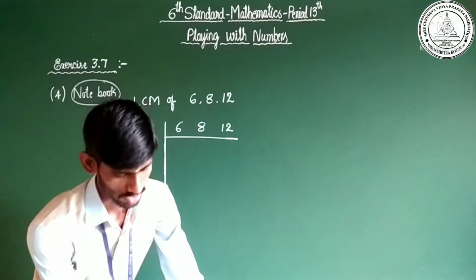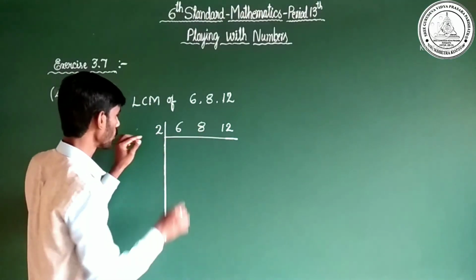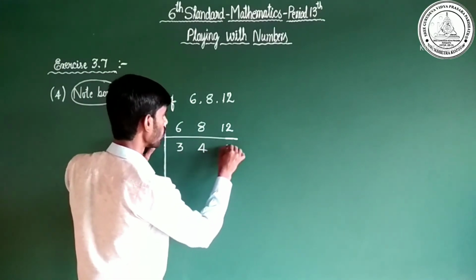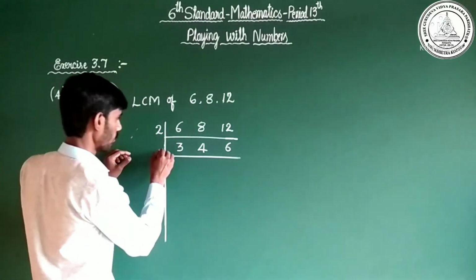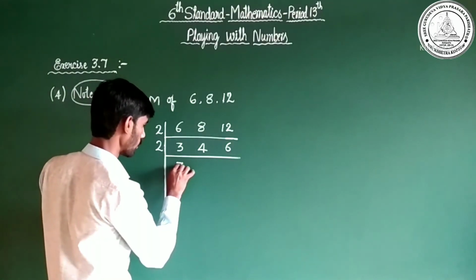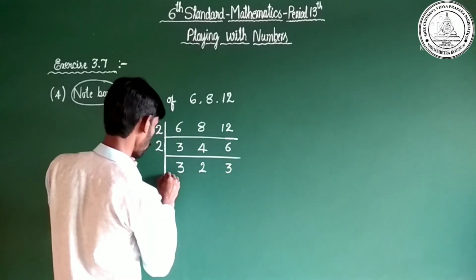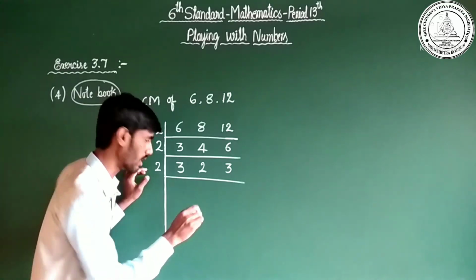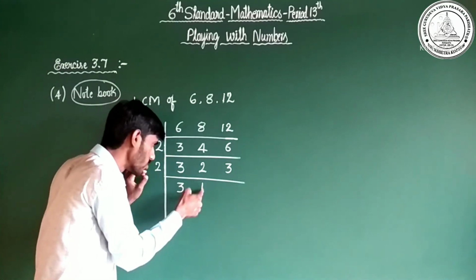See, observe here. You start from 2 because all are even numbers. 2 threes are 6. Next 2 fours are 8. 2 sixes are 12. Draw a line. 2 how much is 3? It is not possible. Just take 3 as it is. 2 twos are 4. 2 threes are 6. Here next, 2 how much is 3? It is not possible. You may take 3 as it is. Here 2 ones are 2.